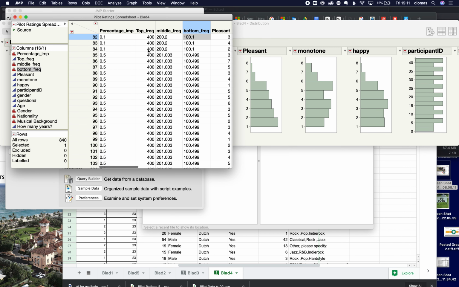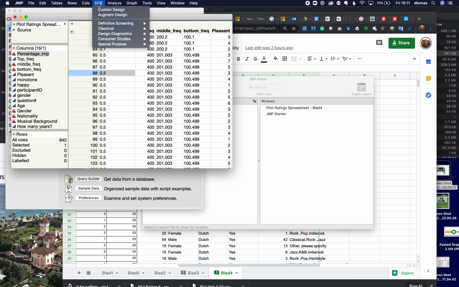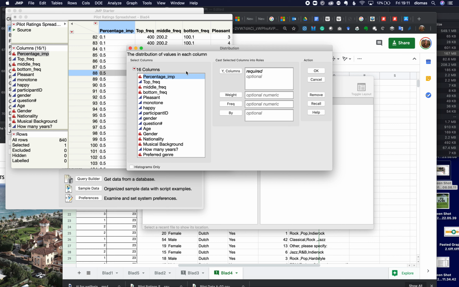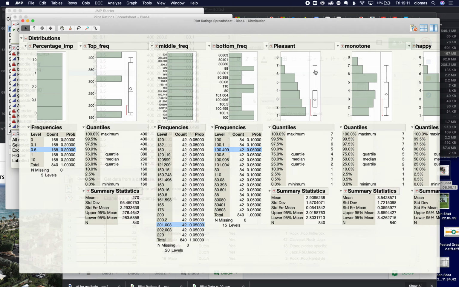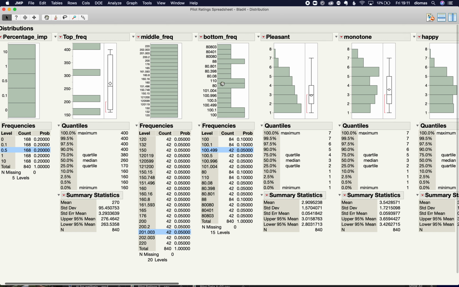So now, what's my intention? I want to come back over here and do some distributions. Distributions are where I always recommend starting. And I'll throw those like this. And now I can see that everything's pretty normal.